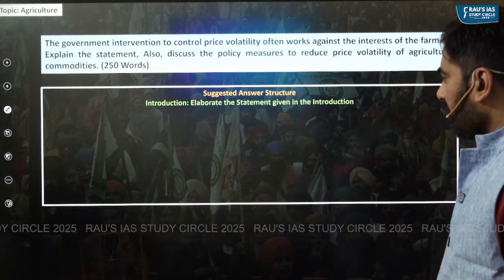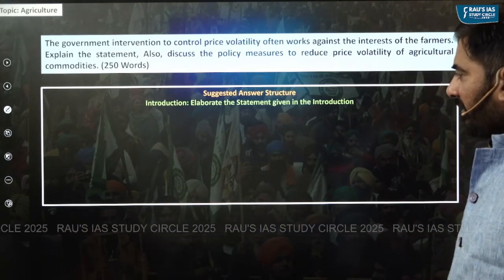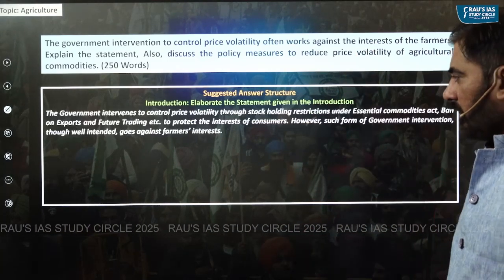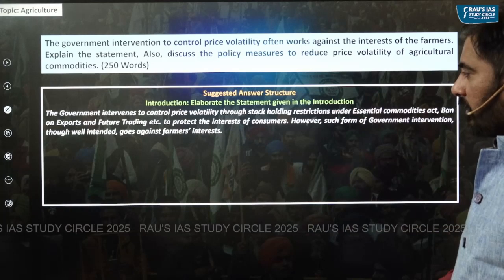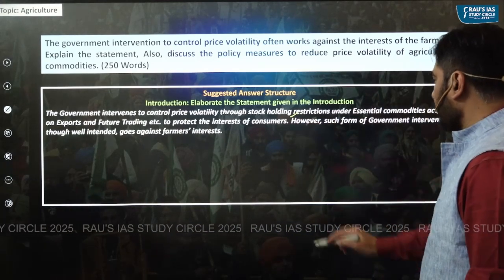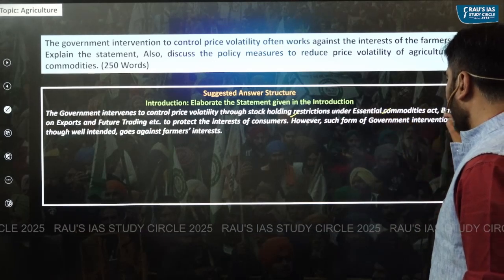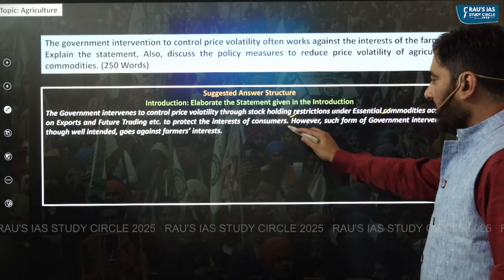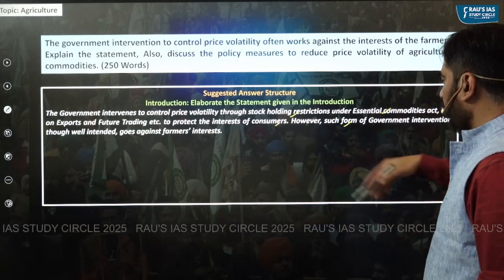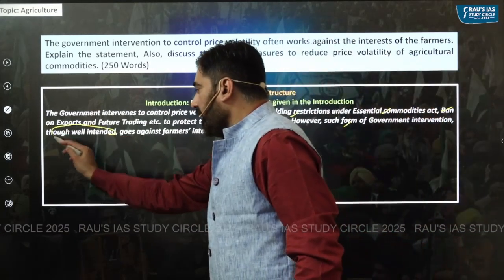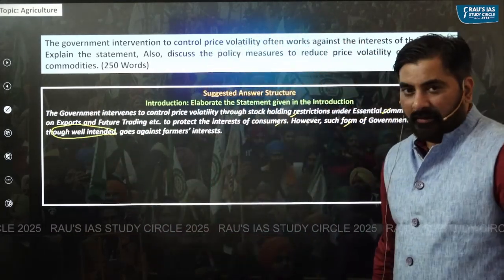So as far as introduction is concerned, in the introduction, you can elaborate the statement given in the question. For example, you can write, the government intervenes to control price volatility through stock holding restrictions under Essential Commodities Act, ban on exports, future trading to protect the interests of consumers. However, such form of government intervention, though well intended, goes against the farmer's interest.